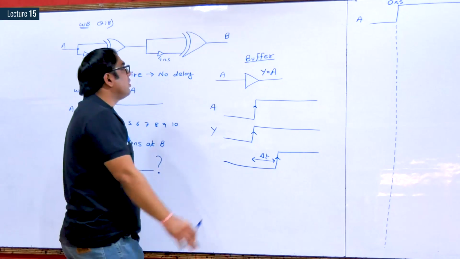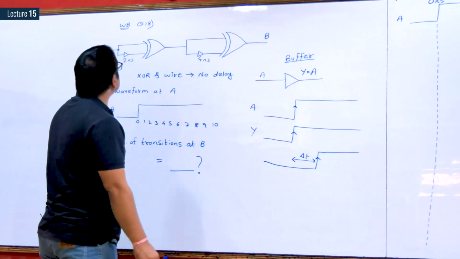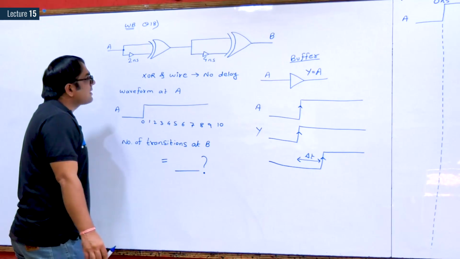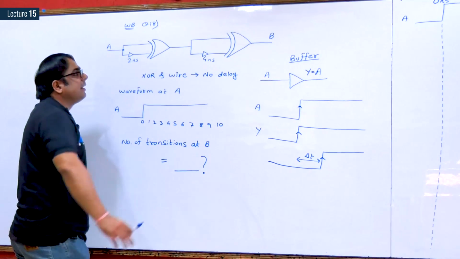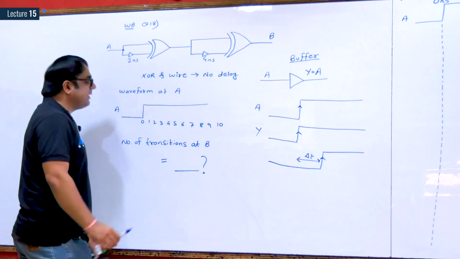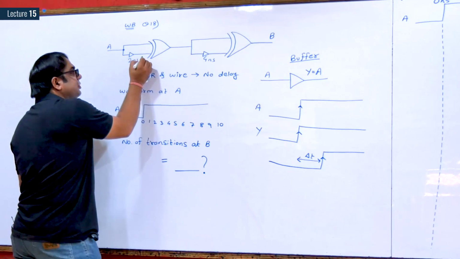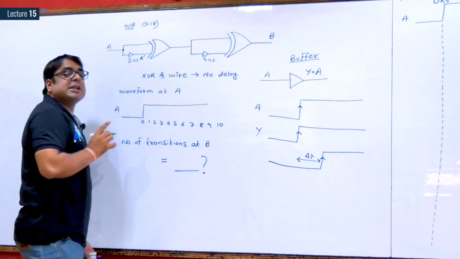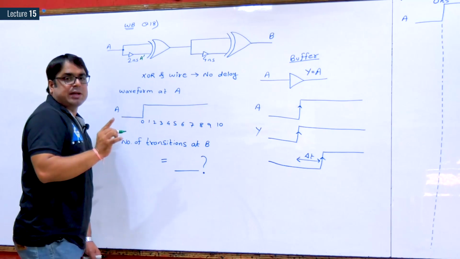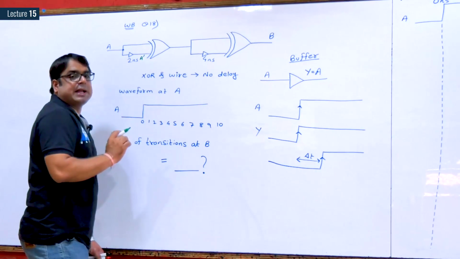Now let us start solving the question. For that, I will consider this as A dash. See, A dash is not the complement of A, it is just a new waveform A dash.